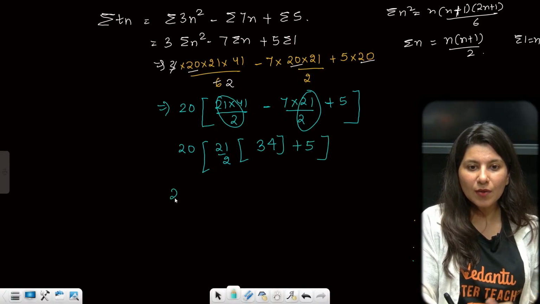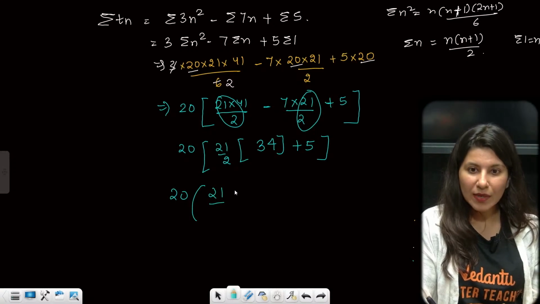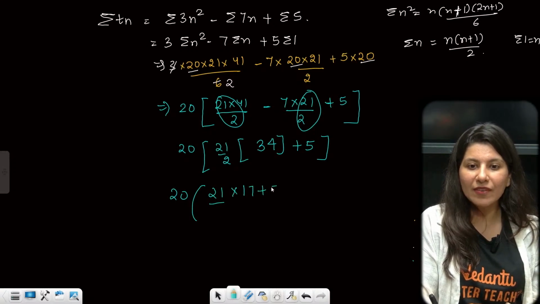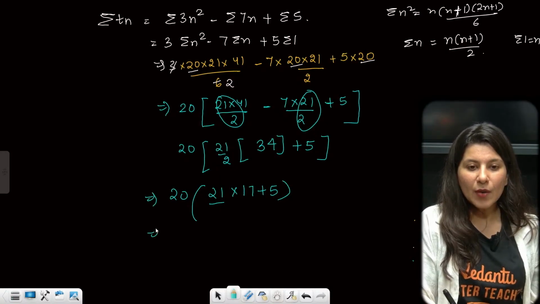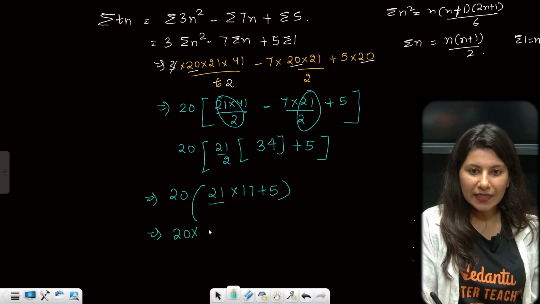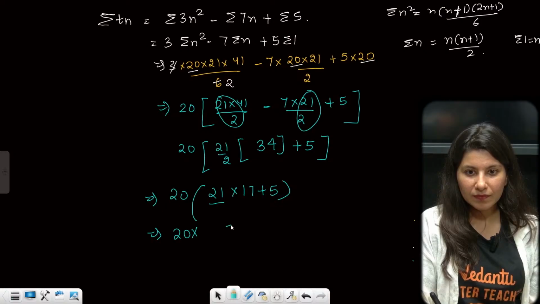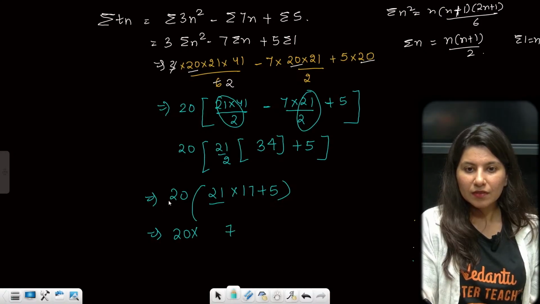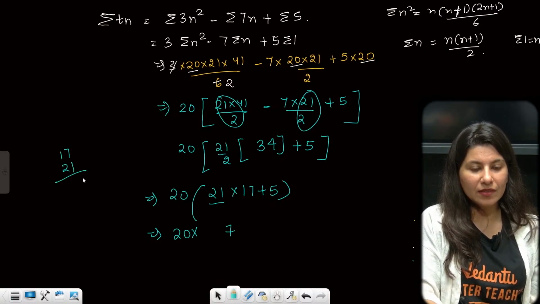Correct or not now? 20, this is 21 by 2. So this is 21 into 17 plus 5. Yes. So now if you solve it, it should be 20 into 17 into 21. So 7, then 14, 15, and 357.